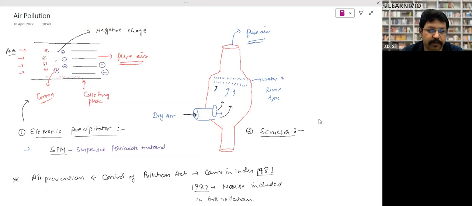We are supposed to start with the environmental issues. It's a very small chapter, but it's not that it's not important. It's very important, and you will get many questions from here. And frequently, the questions are being asked from this chapter.